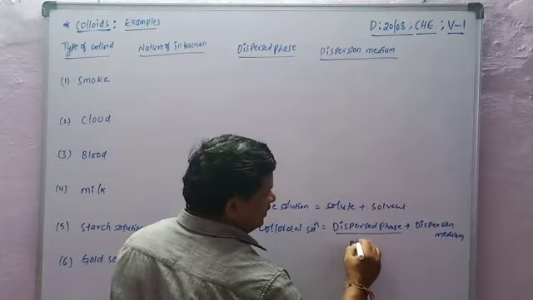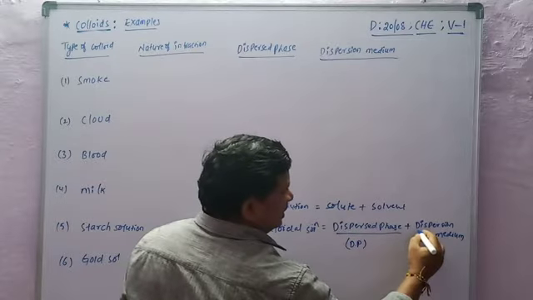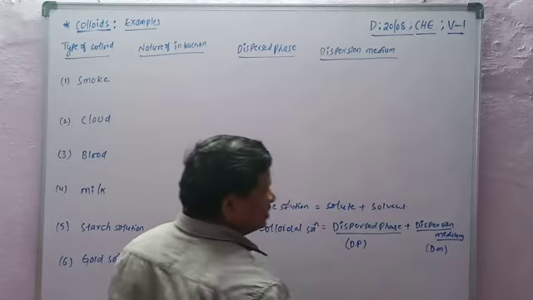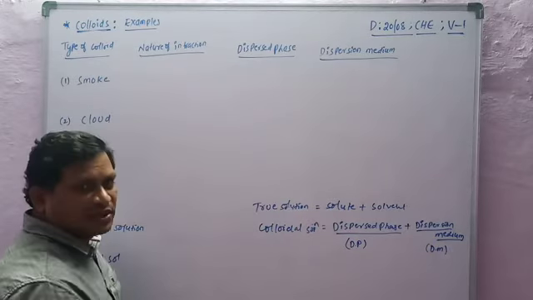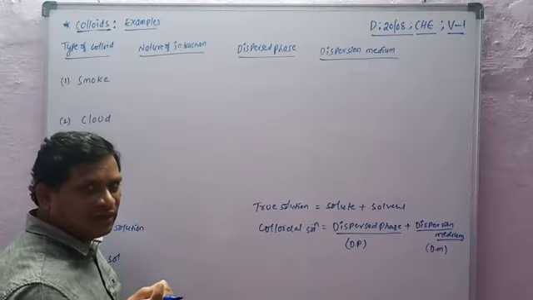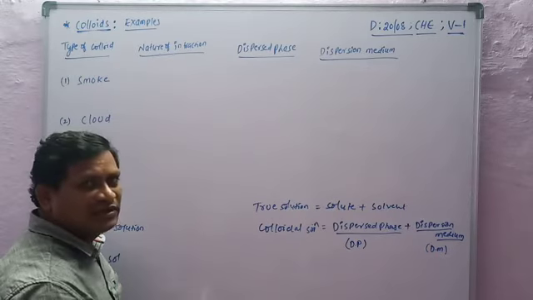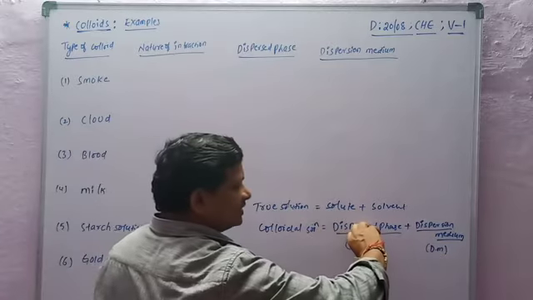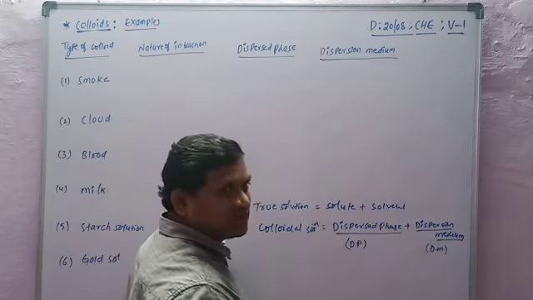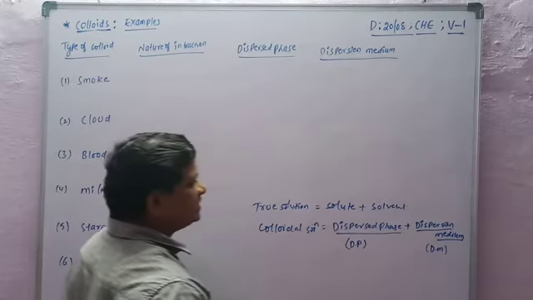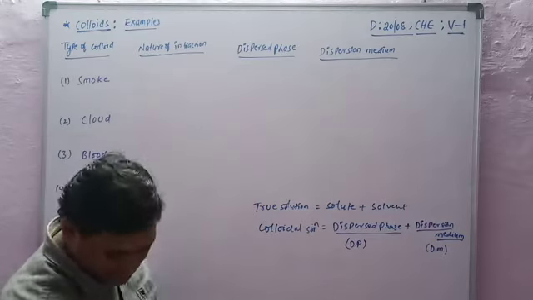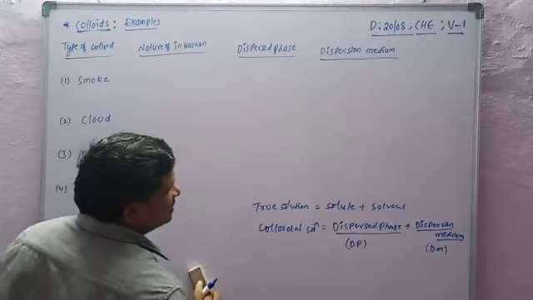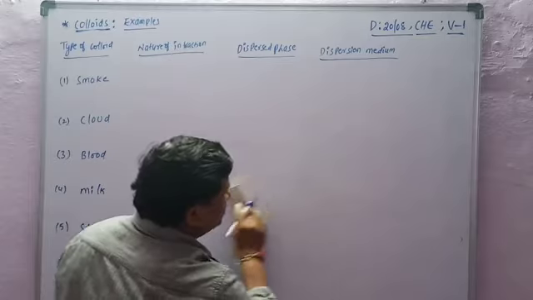The dispersed phase is the DP, and the dispersion medium is the DM. The dispersed phase is the lesser quantity component. The dispersion medium is the larger quantity component. The dispersed phase is present in the dispersion medium. Now, what are some examples of colloidal solutions?